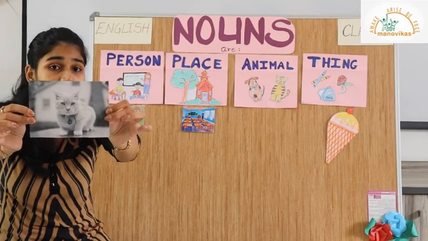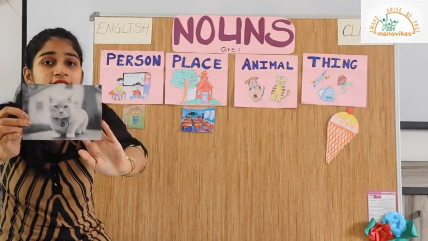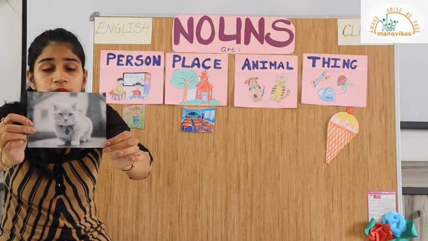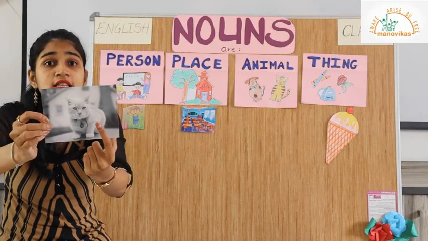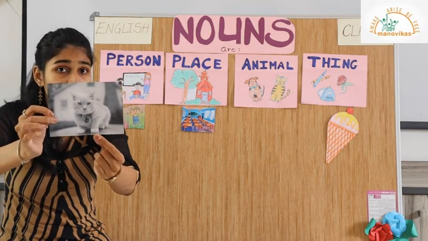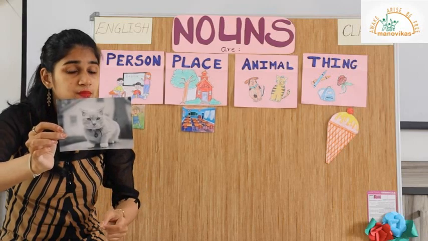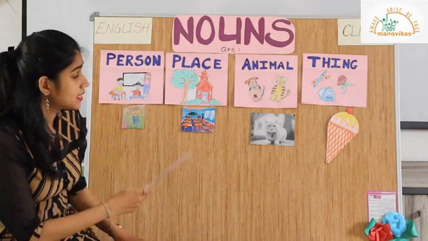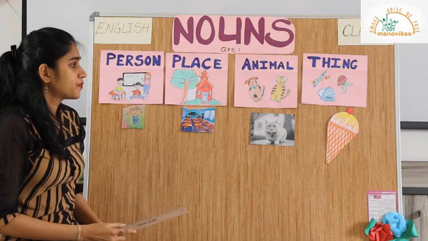Finally, who can you see here? We can see a cat. A cat is an animal. And cat is the noun or the naming word used for this animal. And so we will stick it under which column? Right, the animal column. Students, let's go over these nouns.